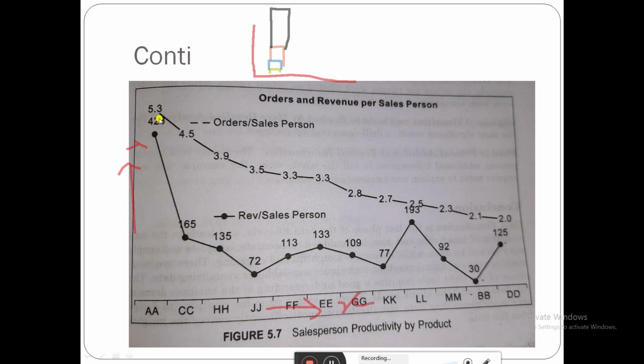This person is going to get high orders, so we are going to get high revenue from these persons. Based on analyzing these persons, we can give some extra incentive to them, so that they can improve themselves to get more revenue. Like this, you have to identify the insights from the data.